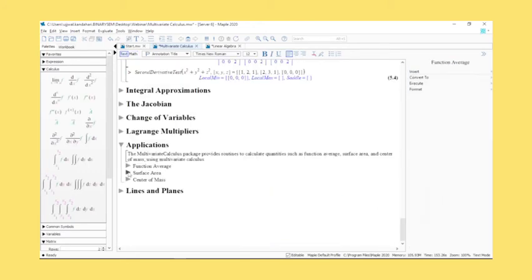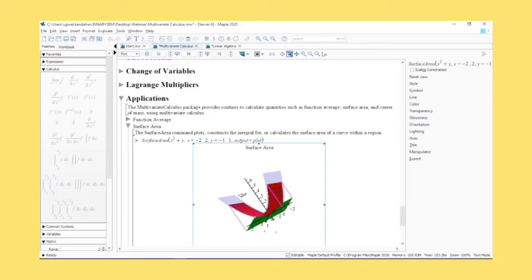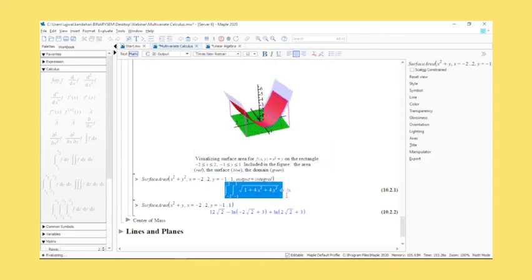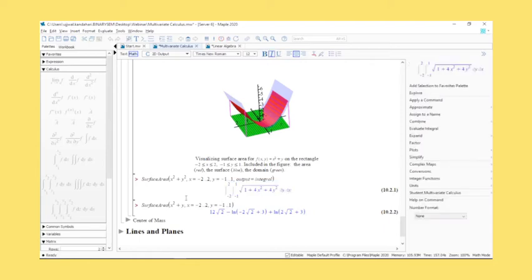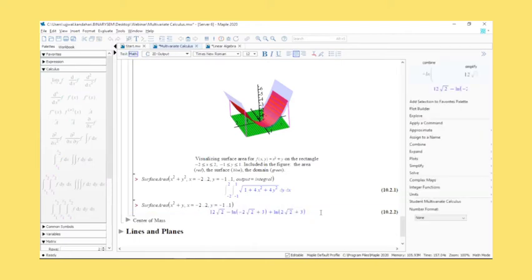You can get it for surface areas as well. Basically, you get the surface area of this particular function, and you can get annotated plots as well, visualizing the surface area. So it gives you what the domain is, what the surface is, and what the area would be, which is highlighted in red. If you want the integrals for how to get the surface area, you also have that here. Or you can simply get the expressions. You can see these expressions have radicals and log functions there. Extremely symbolic. If you want to approximate this, you can directly approximate it at any time.